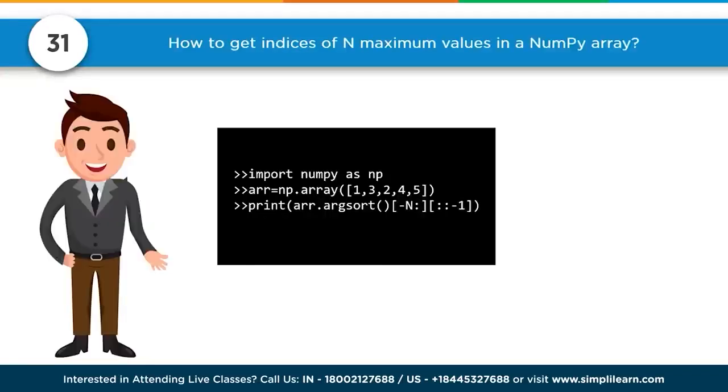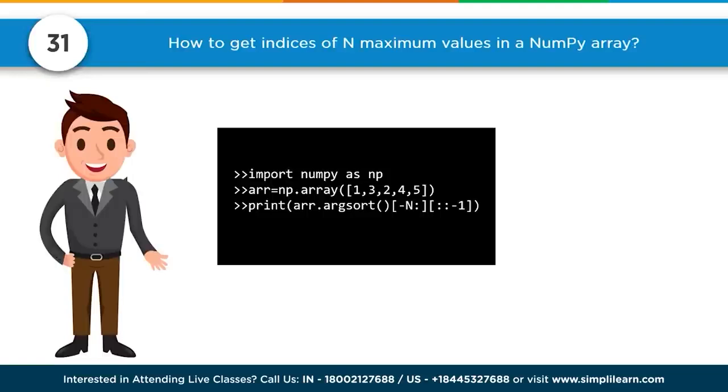Number 31. How to get indexes of n maximum values in a numpy array. Of course, the first thing to do is to import numpy as np. You don't necessarily have to use np, but that is the most standard use of numpy. We create our array equals an np.array of 1, 2, 3, 4, 5. And then if we want to get our indexes of n maximum values in a numpy array, one way to do it is to take our array, sort it, then do -n colon.